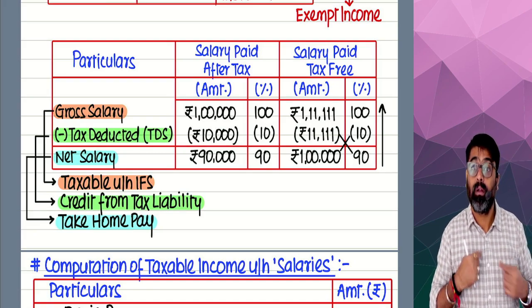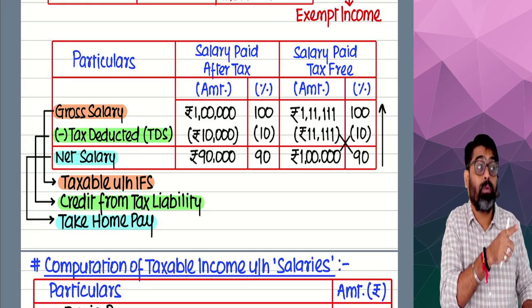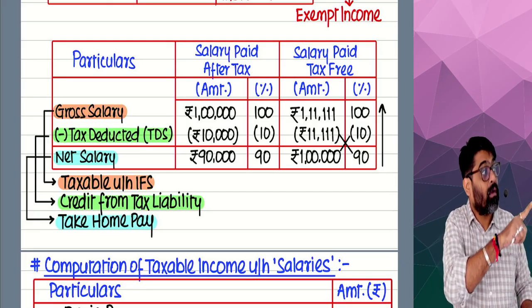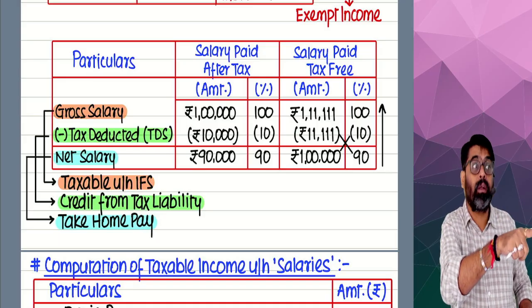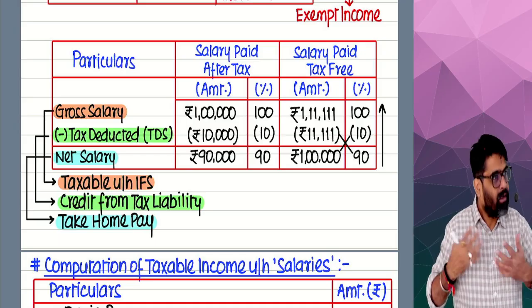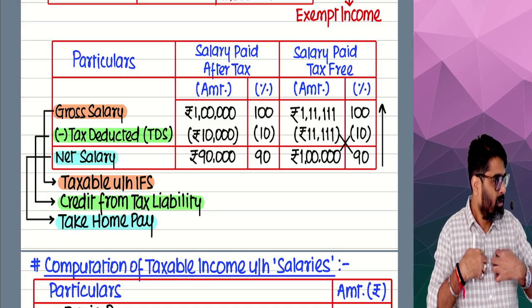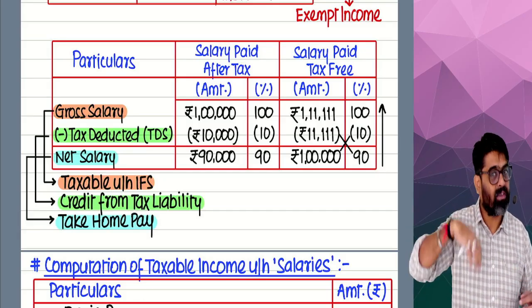Just remember, we will not allow you that expense as a deduction. When you come to take the deduction of that salary, we will not give it if you do not deduct the TDS. So for me, it is compulsory to deduct. If I don't deduct, action will be taken against me.